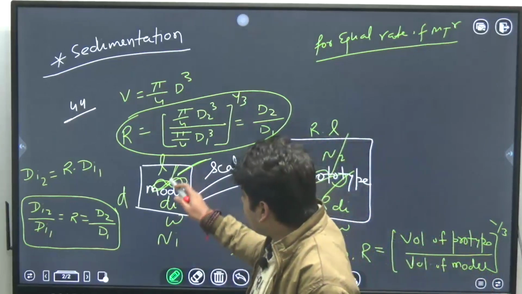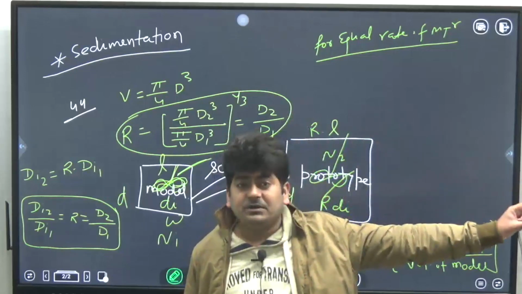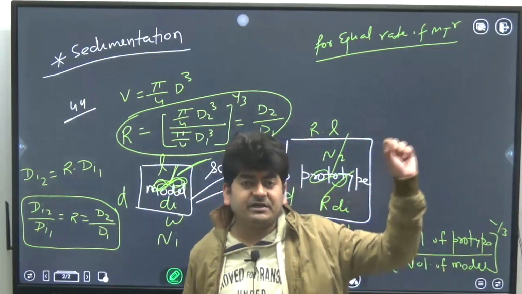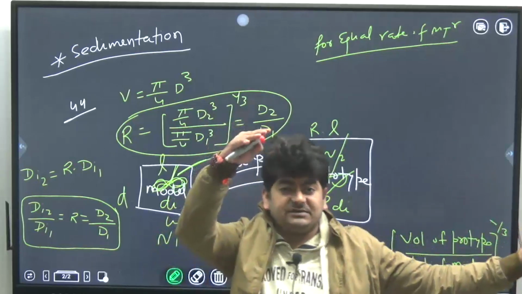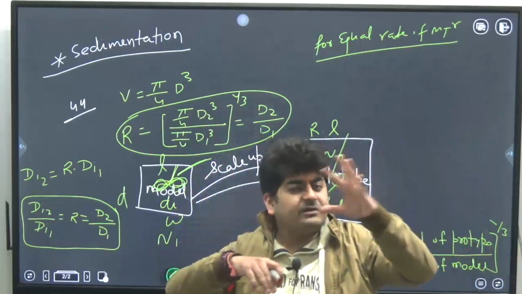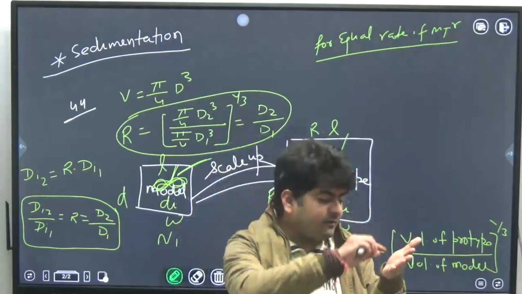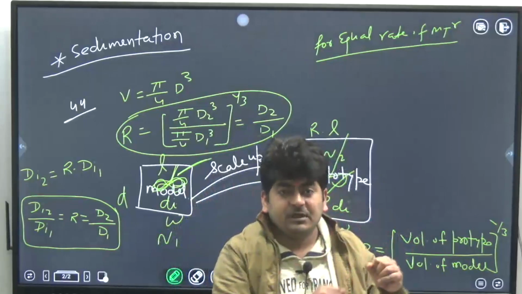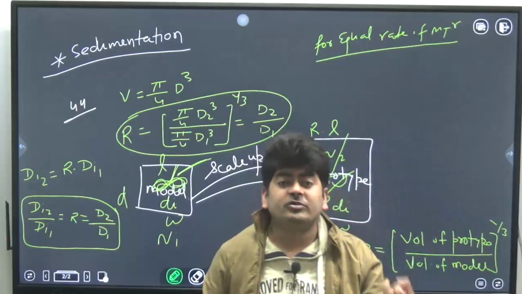Just like a ceiling fan: if you set the regulator on level 2, the ceiling fan will have some speed and the electric power supply will be according to that. If you increase the level on the regulator from 2 to 5, suppose, the fan speed will increase, so power supply will also increase.